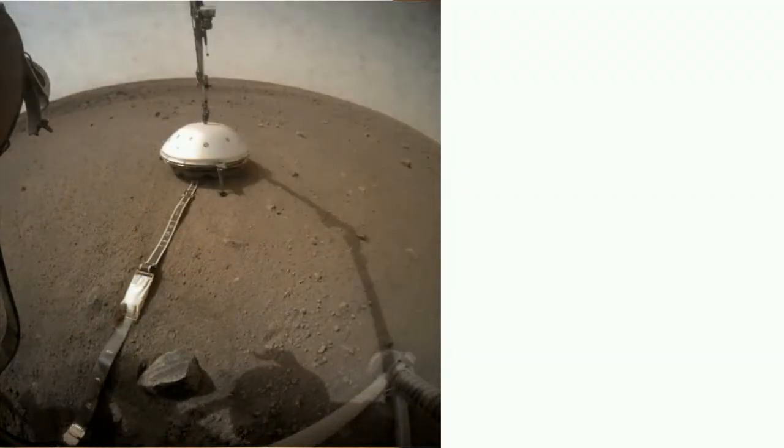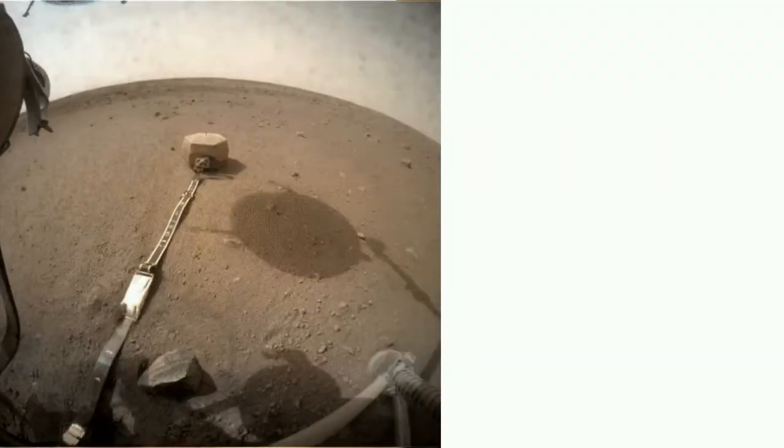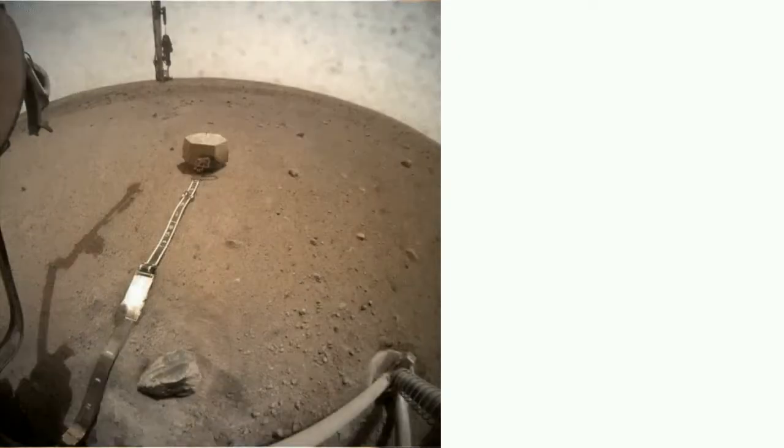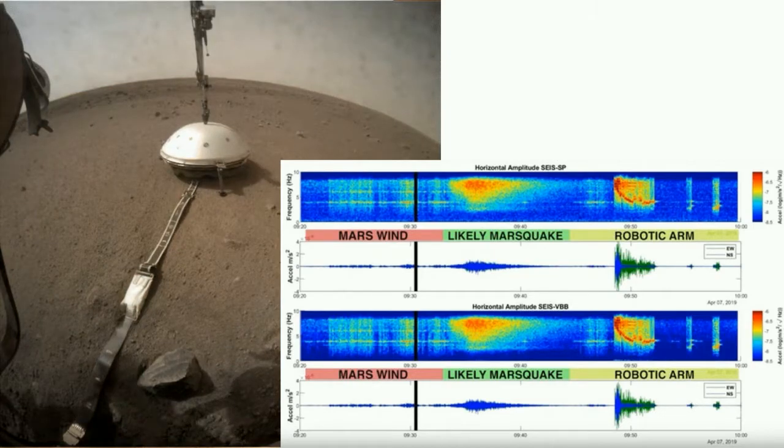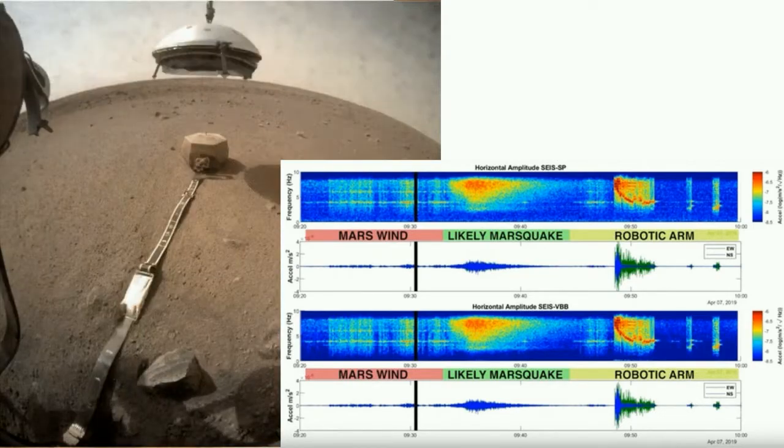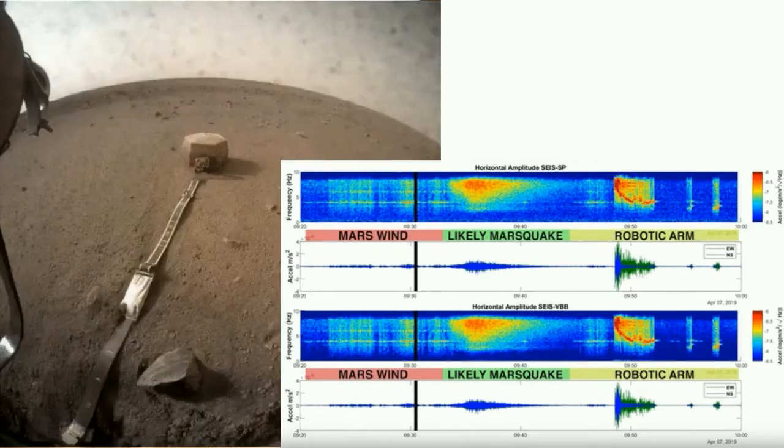It's also the reason why InSight's sensitive seismometers are covered by a wind and thermal shield. And that's so that they can reduce the noise from wind and make sure that they can measure as many Mars quakes as possible.